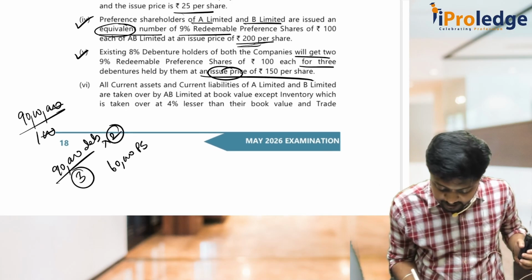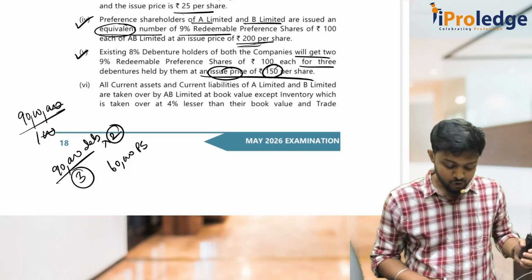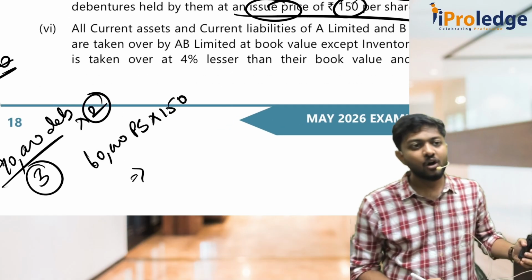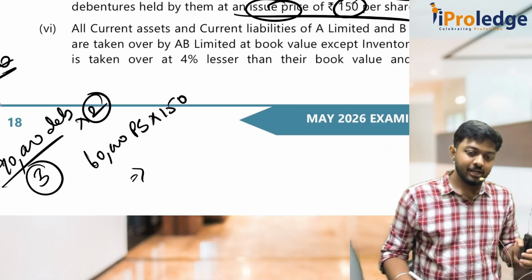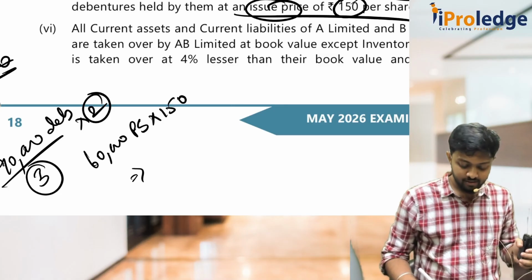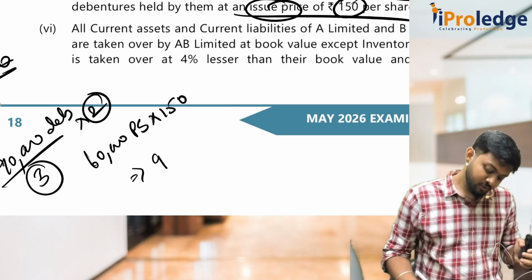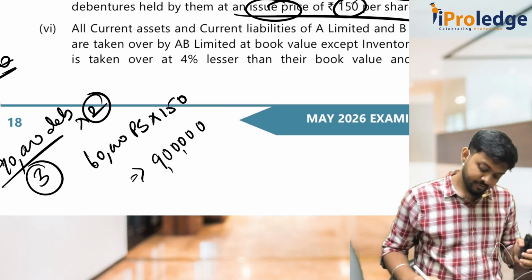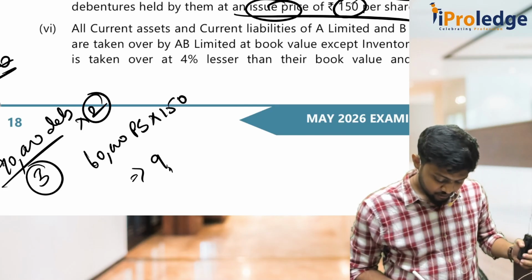Each preference share is valued at how much? See, issue price is 150. Always you have to consider issue price only. So 60,000 into 150, that means how much worth I am giving? It is 15 into 6, 90 should come, 90 lakh only.